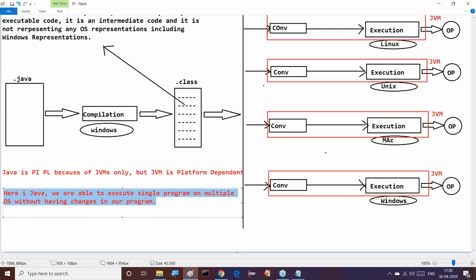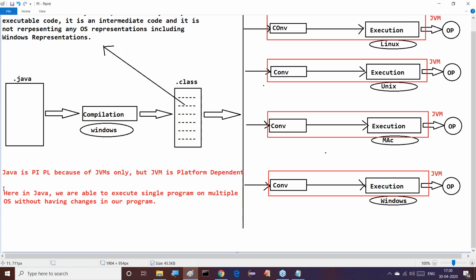So this type of nature is nothing but a platform independent programming language. Here in Java, we are able to execute a single program on multiple operating systems without having changes in our program. That's it. This is exactly the conclusion we require with respect to Python.